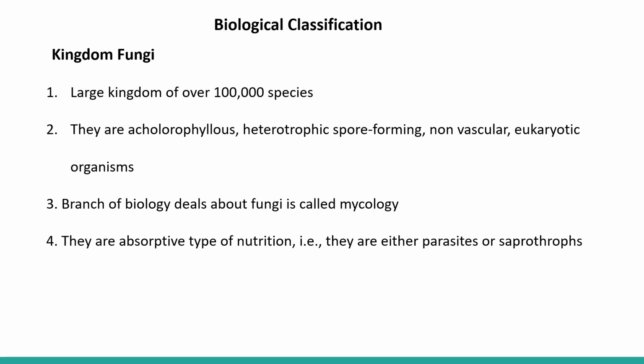They are eukaryotic organisms. So they have a well developed nucleus in the cell, and it also has a plasma membrane surrounded by a cell wall. But its cell wall is different from the plant cell. How is it different? The plant cell wall is made up of cellulose, whereas fungal cells have a cell wall made up of chitin. That is a type of carbohydrate only, but it is different from cellulose.